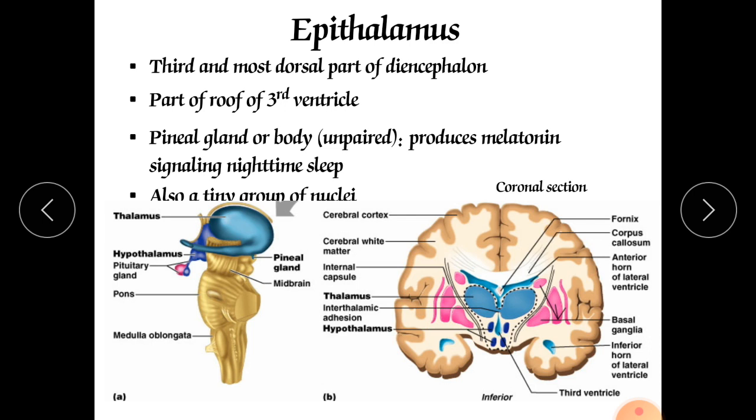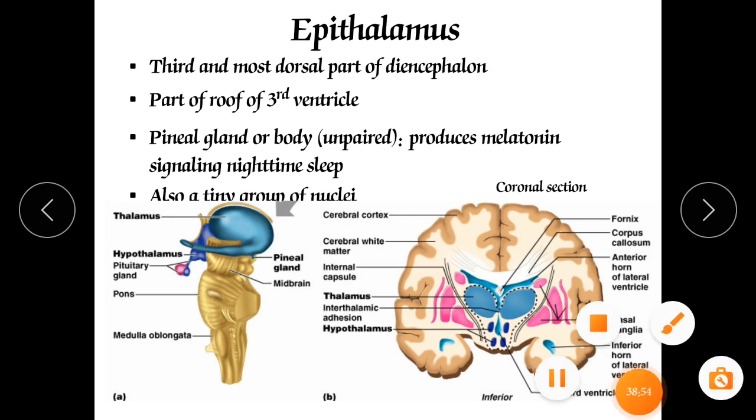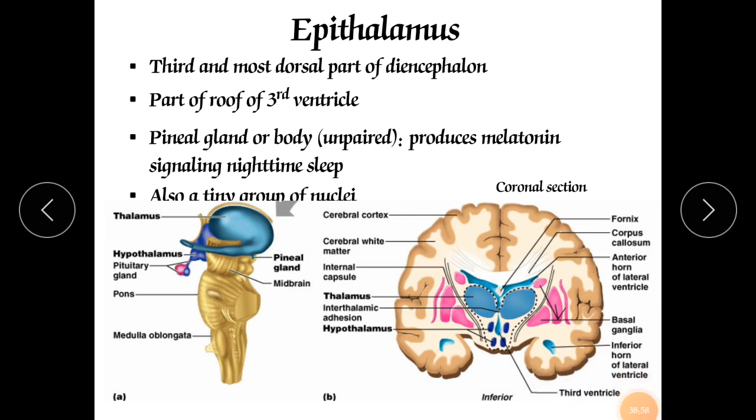Functionally, this region coordinates homeostatic activities of the endocrine and nervous systems, such as regulation of blood pressure, fluid balance, hunger and thirst. So my friends, in this fashion we have completed today's session of the diencephalon.